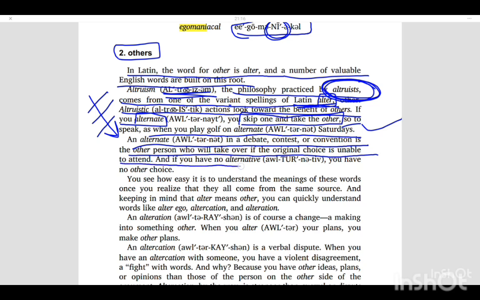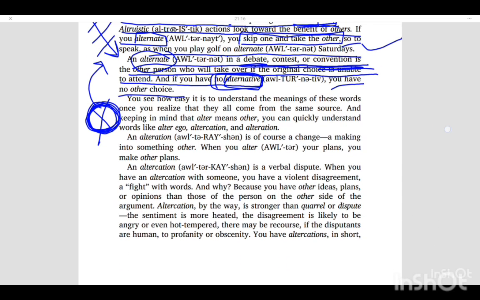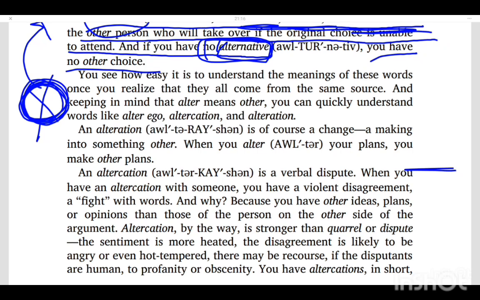And if you have no alternative, alternative is again a new word, we have no other choice. An alternate in case of a debate, contest, or convention is the other person who is put in place of yourself, who replaces you if you are unable to contest or play your role. And if we say no alternative, it means that we don't have any other choice or option. Now we see how easy it is to understand the meaning of these words once we realize that they all come from the same source, the root word.